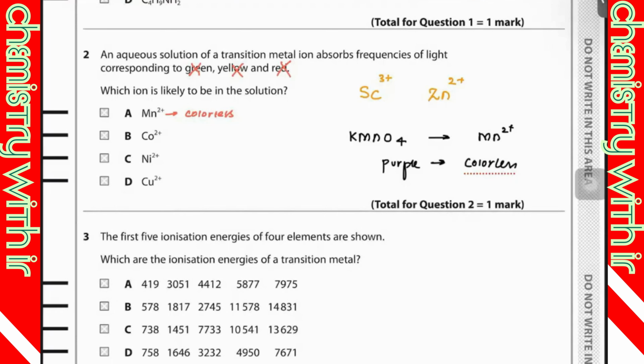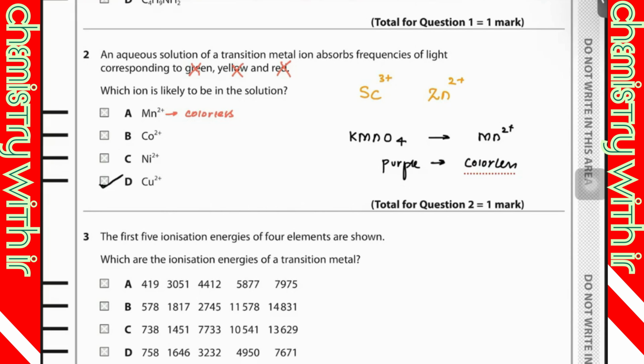And if you can see cobalt 2 plus. Okay. And if you can see nickel, nickel is green. You know that nickel is green. Okay. And copper is blue color. So when something absorbs green, yellow, and red, it's going to emit blue color. Basically, complementary colors are observed. Okay. So then why is option A not correct?